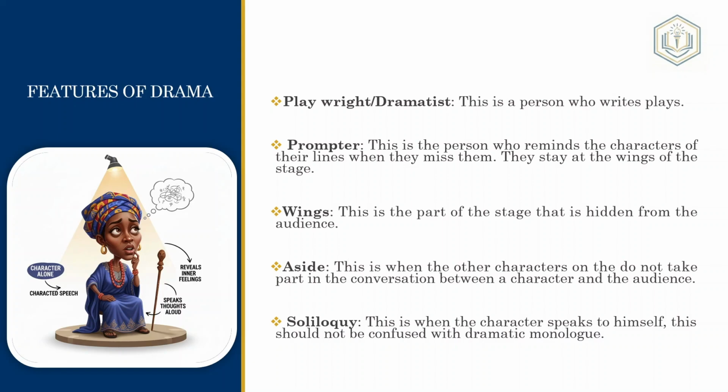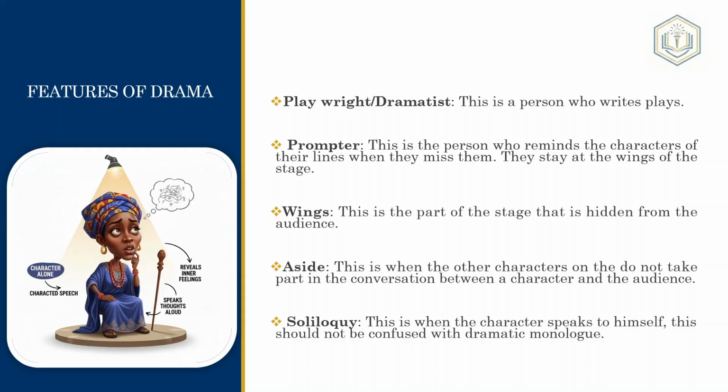So those parts of the stage that are hidden from the audience are where characters can come out from. So characters come out from backstage, but then there are wings inside of the stage that are hidden from the audience that can also be used as a backstage. So an aside is when other characters on the stage do not take part in the conversation between a character and the audience. Now that's the difference between a dramatic monologue and an aside.